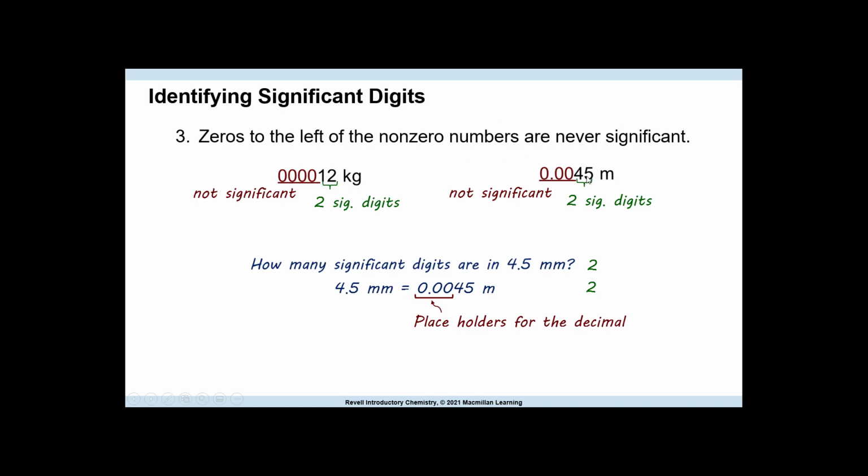And once we put these in scientific notation, we can kick these zeros out and they don't exist. Because we would use a 4.5 times 10 to the something, 1.2 times 10 to something, and they're gone. So we can get rid of them. So they are not important. They are not significant. So this is 2 sig figs. This is 2 sig figs. So how many significant digits are in 4.5 millimeters? 2, 2, and 2. So this just shows you these zeros, they're just placeholders.